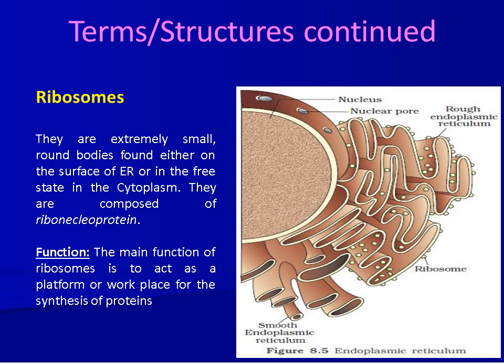Another cytoplasmic organelle is ribosome. Ribosomes are extremely small, round bodies found either in the free state in the cytoplasm or attached to the surface of endoplasmic reticulum. They are composed of ribonucleoproteins. The main function of ribosome is to act as a platform or workplace for the synthesis of proteins.